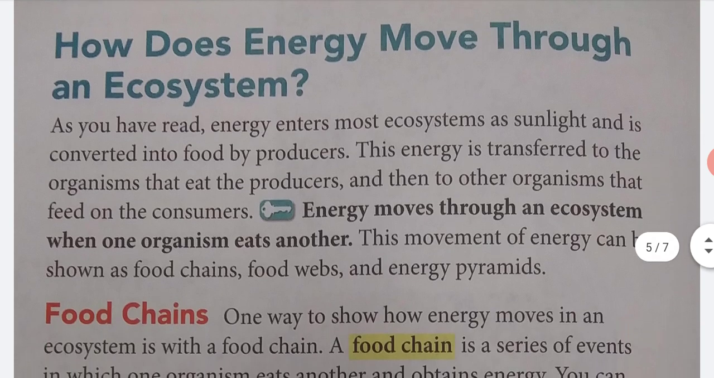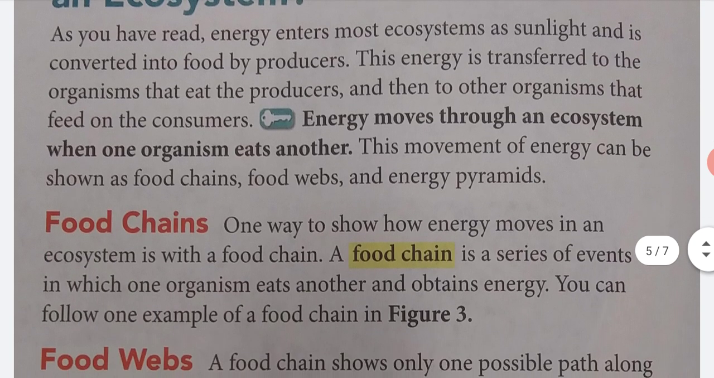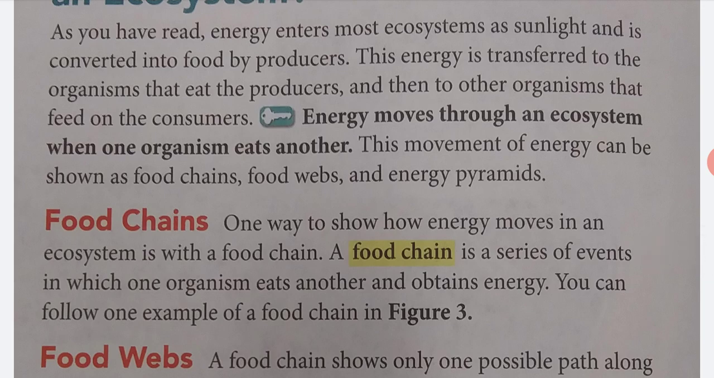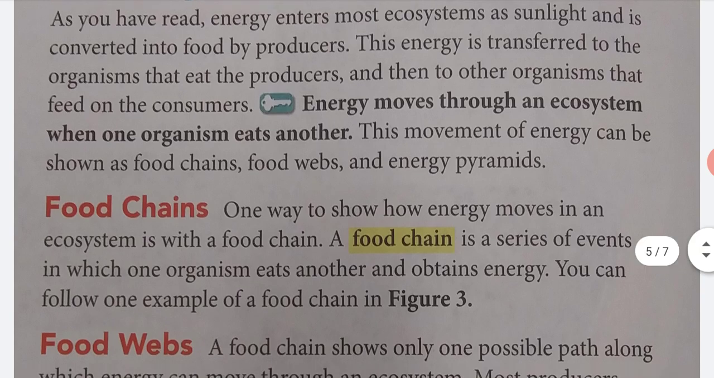How does energy move through an ecosystem? As you have read, energy enters most ecosystems as sunlight and is converted into food by producers. This energy is transferred to the organism that eats the producers, and then to the other organisms that feed on the consumers. Energy moves through an ecosystem when one organism eats another. This movement of energy can be shown as food chains, food webs, and energy pyramids.